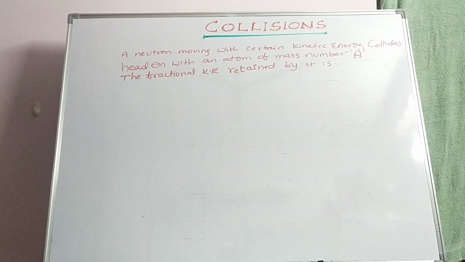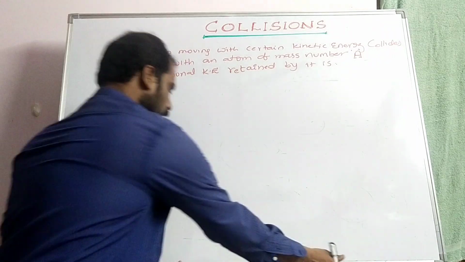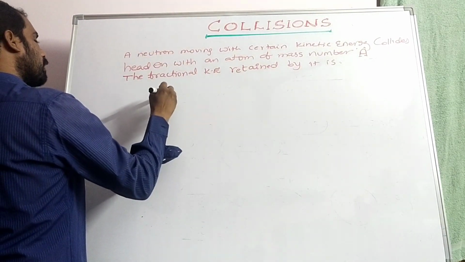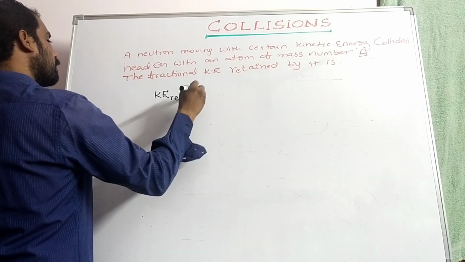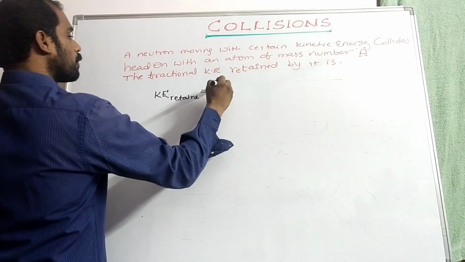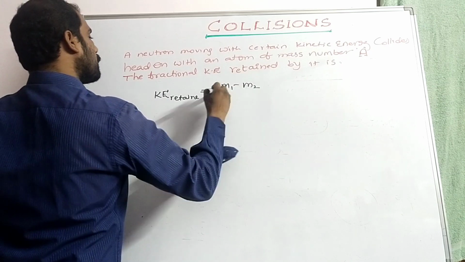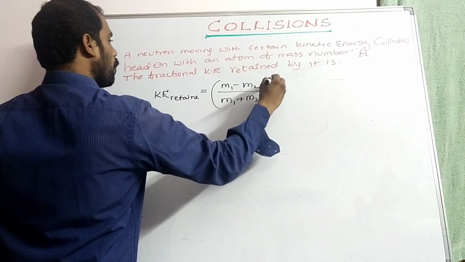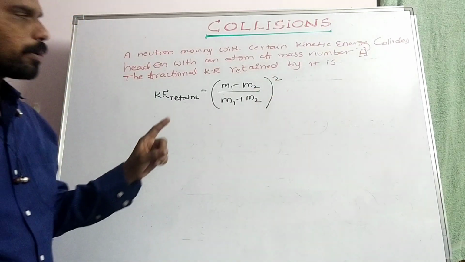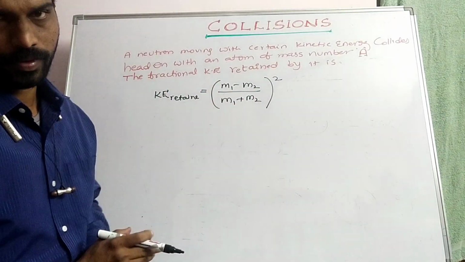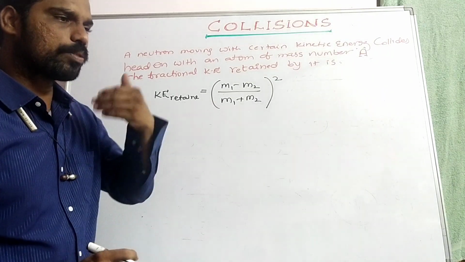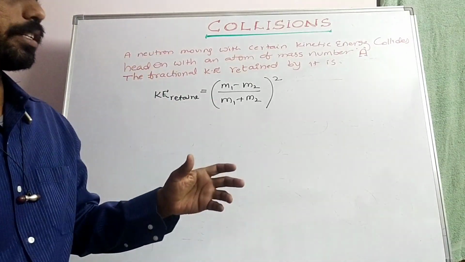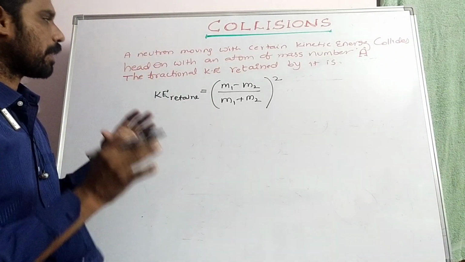Now the expression for fractional kinetic energy retained. Kinetic energy retained is equal to m1 minus m2 by m1 plus m2 whole square. This is taken in the case where the second body is at rest. The first body is moving with a certain velocity and collides with it. Then what fractional kinetic energy is retained, and how much energy is getting retained, we have to find.